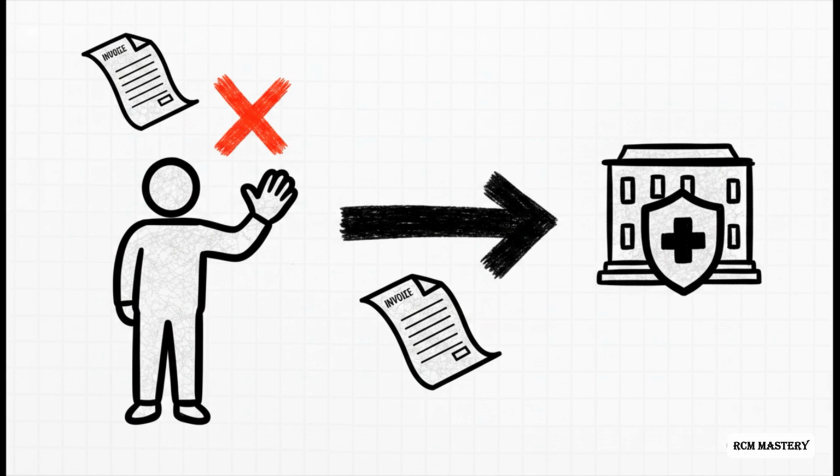So, the huge takeaway for your accounts receivable team is this. Because QMB plans must have a Medicaid policy acting as secondary insurance, you should always bill the claim to Medicaid. You literally cannot leave a QMB patient with a deductible balance. Let me repeat that. Do not bill the patient for Medicare deductibles if they have a QMB plan. You've got to adjust the balance or route it to Medicaid appropriately, adhering strictly to those QMB protections.